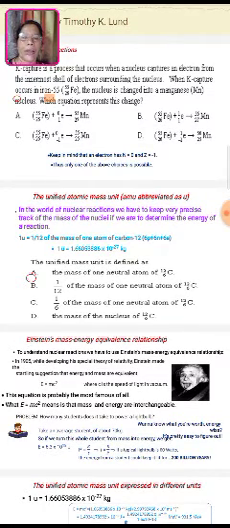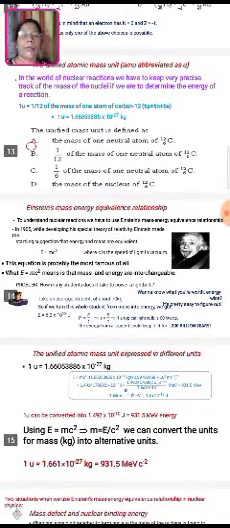The unified mass unit is defined as 1/12 of the mass of one neutral atom of carbon 12. Einstein mass energy equivalence relationship.